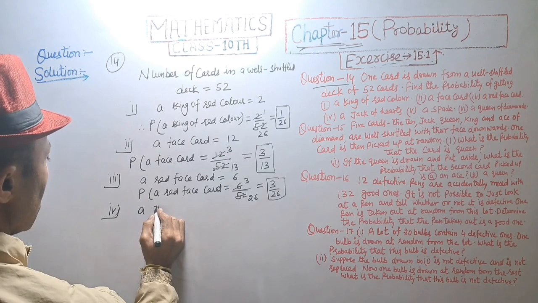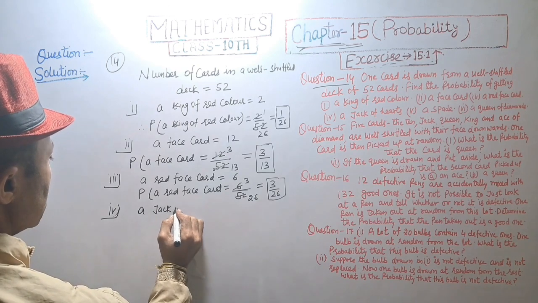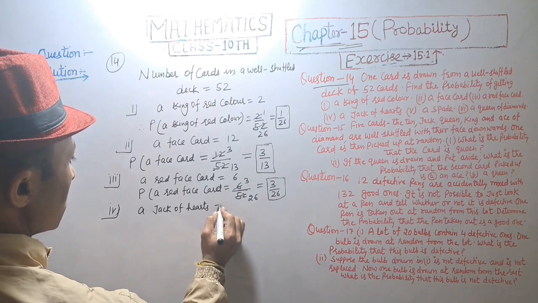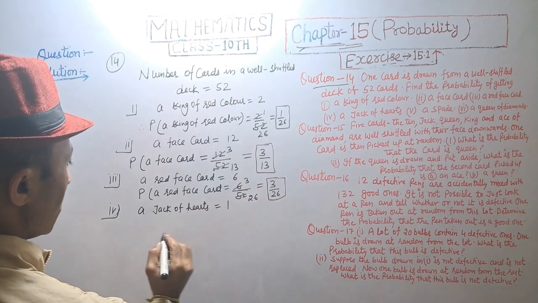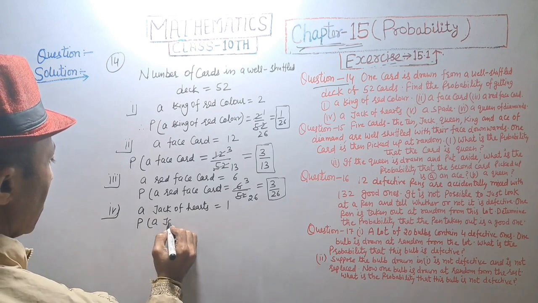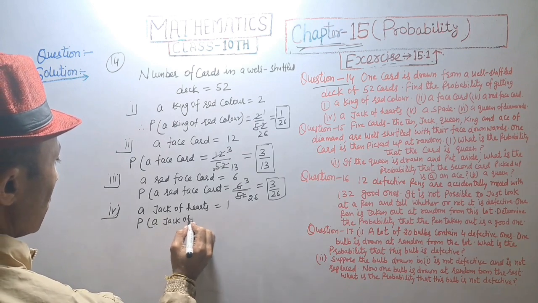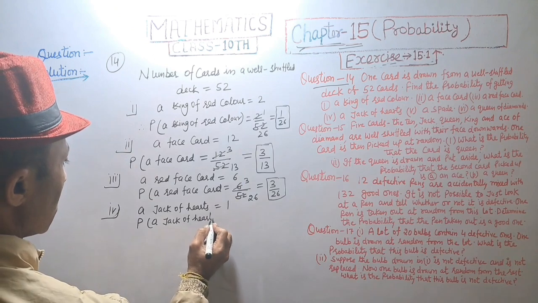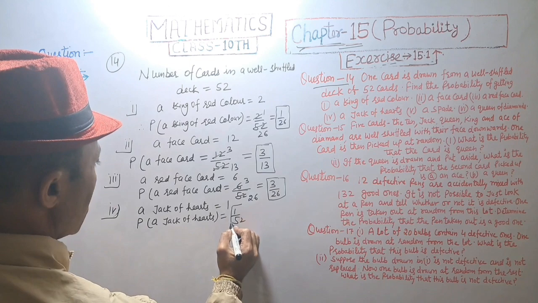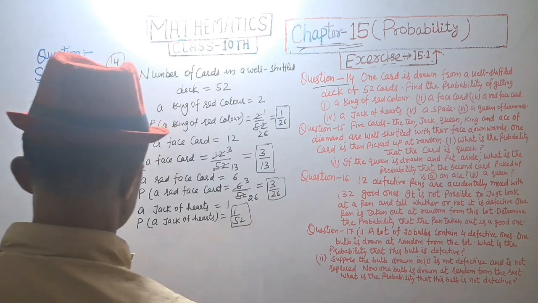Fourth, a jack of hearts, that is equal to 1. Probability of a jack of hearts, that is equal to 1 upon 52. Answer.